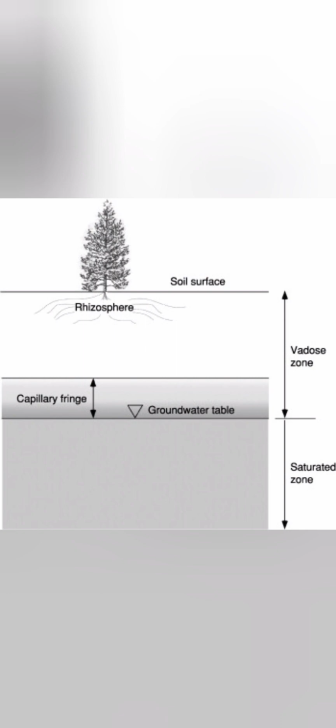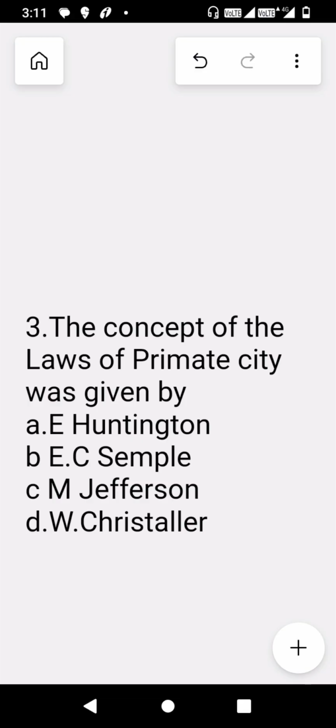The third question is the concept of the laws of the primate city was given by. Options are A. Huntington, B option is E.C. Semple, C is M. Jefferson, and D is W. Christaller. So basically, Mark Jefferson had given this concept of the primate city in the year 1939. So the right and the correct option is C.